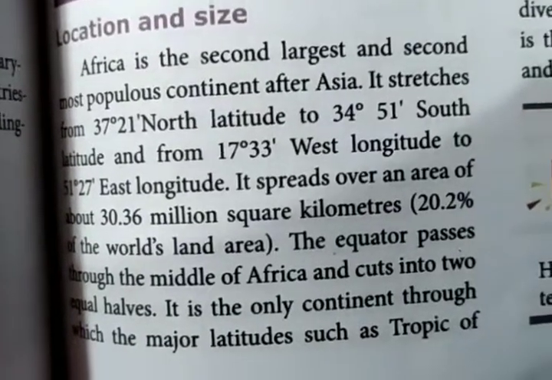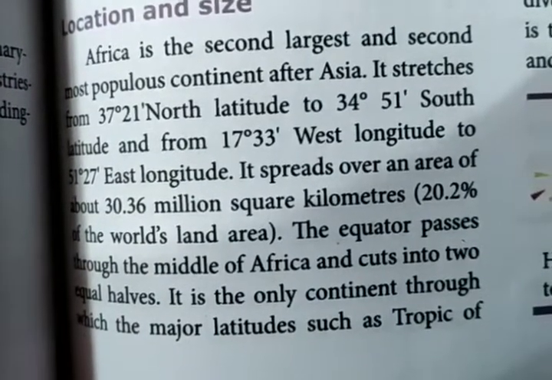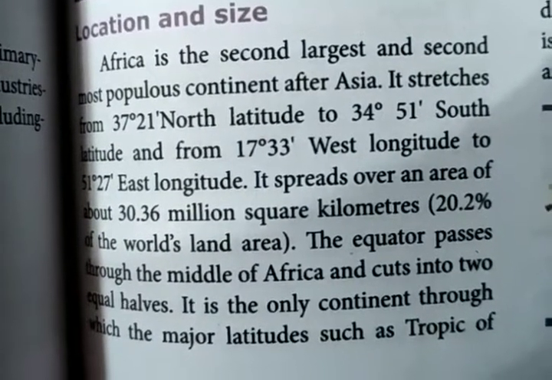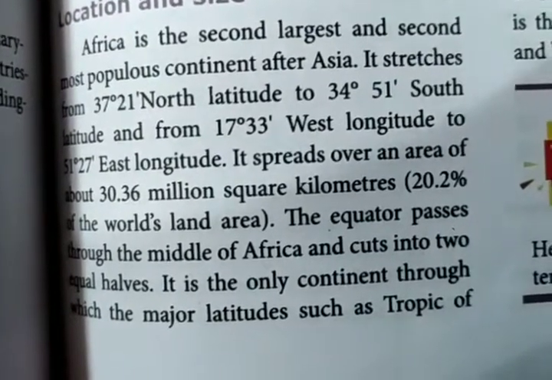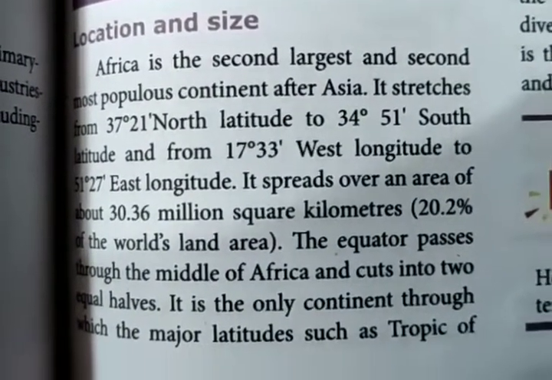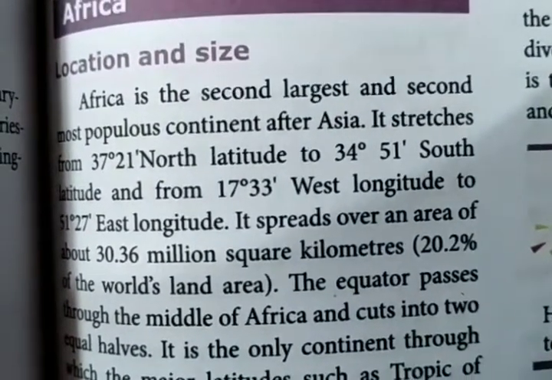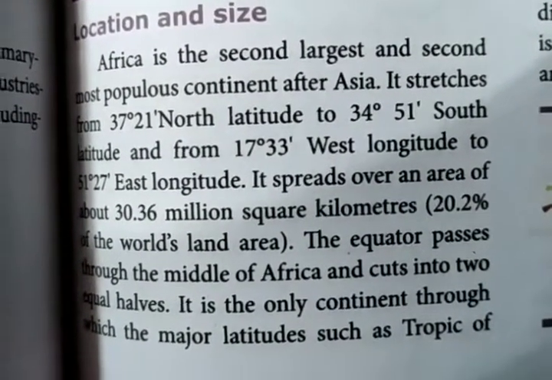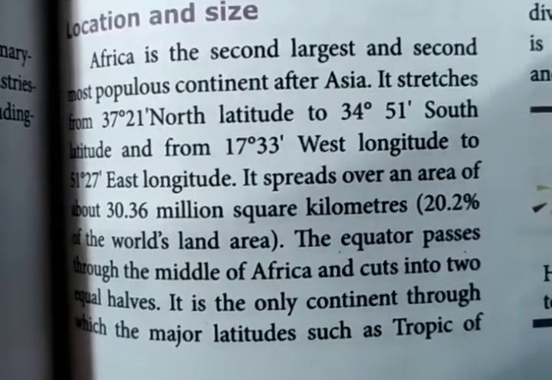The area spreads over 30.36 million square kilometers, that is 20.2% of the world's land area. Africa spreads over 20.2% of the world's land area, they say. The equator passes through the middle of Africa and cuts it into 2 equal arcs. It is the only continent through which the major latitudes such as the Tropic of Cancer, Equator and Tropic of Capricorn pass. So this line, the equator, divides the continent into 2 equal parts, through the middle of Africa.